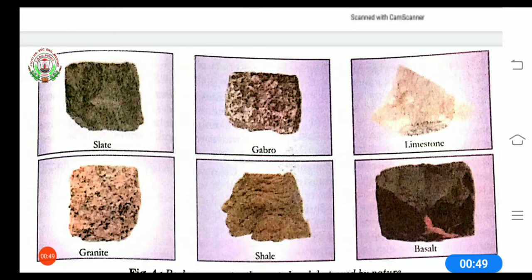After that, I explained minerals. There are two kinds of minerals: metallic minerals and non-metallic minerals. Now one picture is here, and you see that there are many rocks. Do you think that all rocks are the same? No, they are not the same. They are all different. They are different in color, size and texture. So in today's class, I am going to explain about types of rocks.